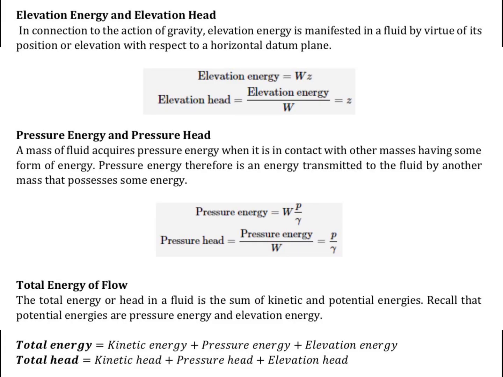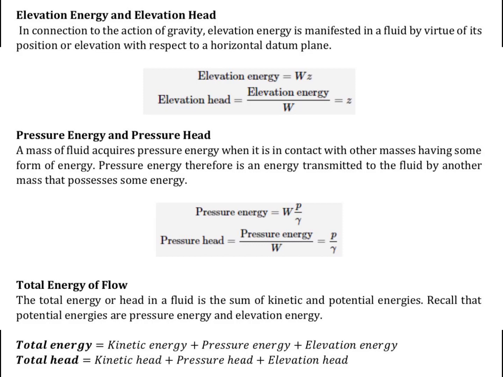The pressure energy and pressure head is a form of potential energy. A mass of fluid acquires pressure energy when it is in contact with other masses having some form of energy. Pressure energy, therefore, is energy transmitted to a fluid by another mass that possesses some energy. And the pressure head is equal to the pressure energy over the weight. Therefore, the pressure head is equal to pressure over the unit weight of the fluid.